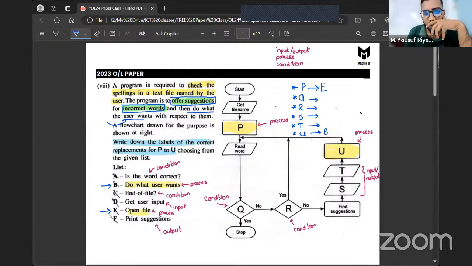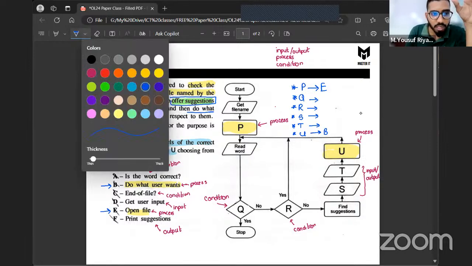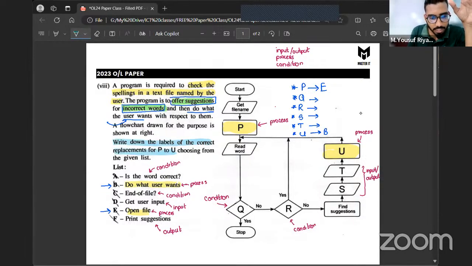Next, let's go for the statement Q. Now you can see statement Q contains a condition. So out of the given answers, we have a condition in the statement C, as well as we have a condition in statement A. Again, only these two statements. So again, it's like a 50-50 option. Either Q is going to be, is this word correct? Or Q is going to be, is it the end of the file?